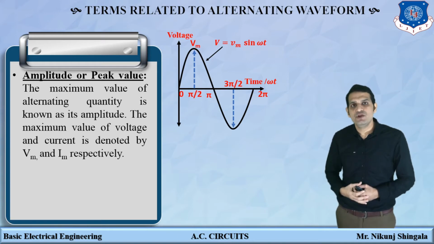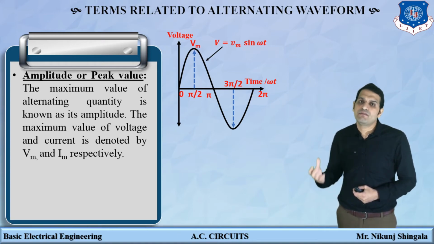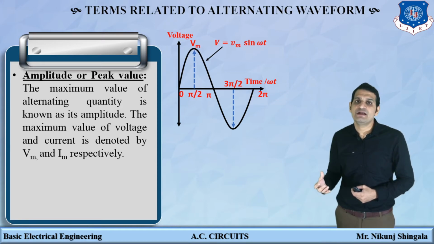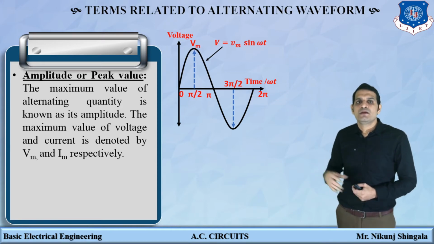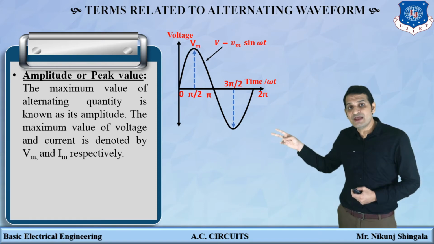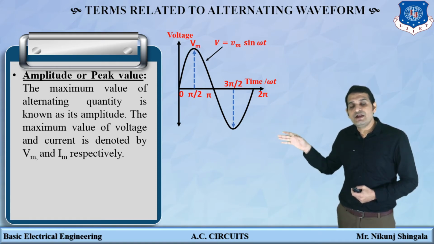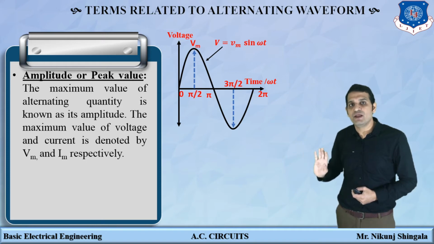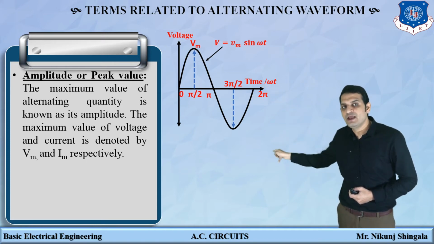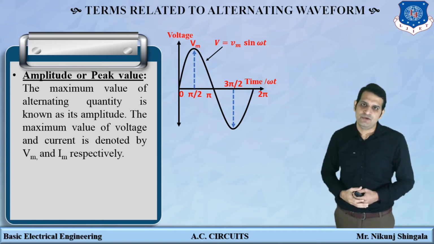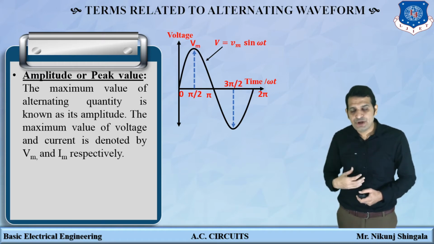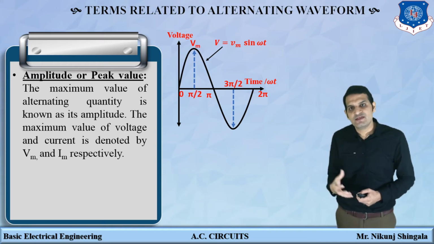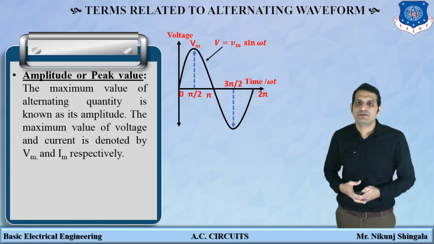The maximum value of voltage is represented by Vm or Em, and the maximum value of current is represented by Im. So here you can see in one cycle an alternating quantity consists of two maximum values, one positive maximum value and the other a negative maximum value. So amplitude, peak value or maximum value are the same terms.